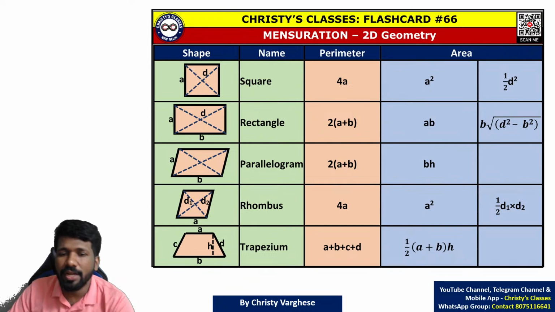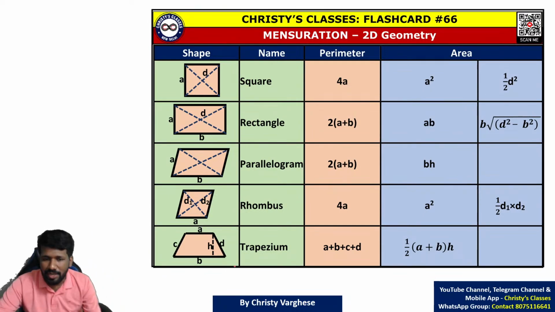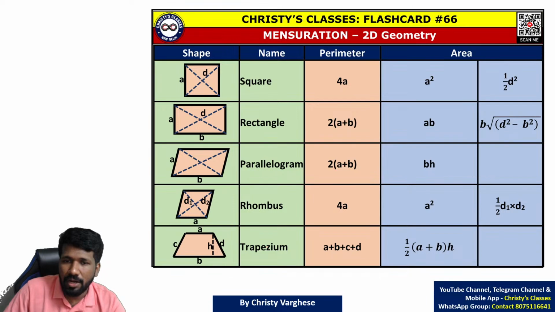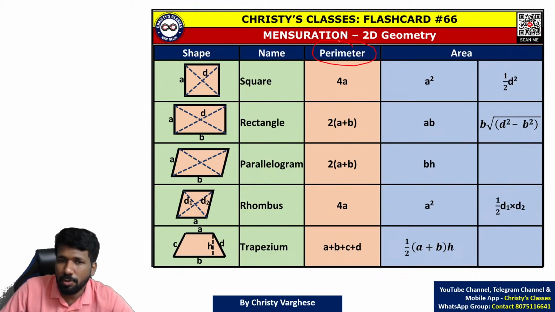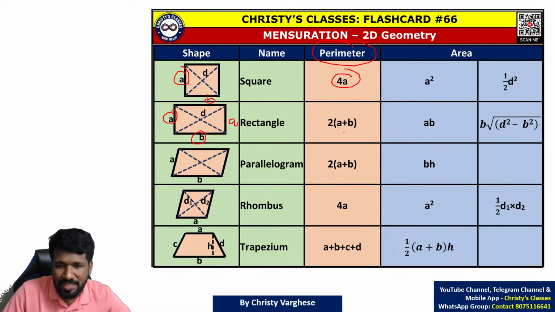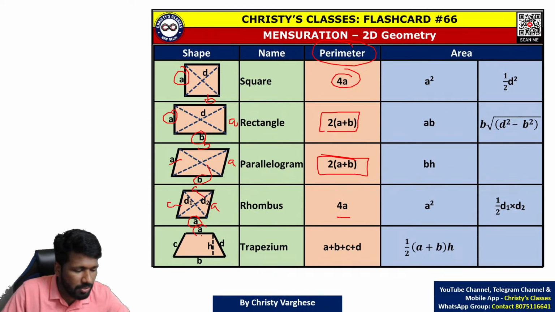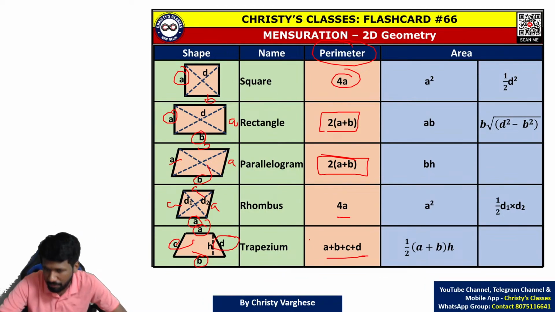Perimeter. So square, rectangle, parallelogram, rhombus, trapezium, these quadrilaterals, what are their perimeters? We are first discussing perimeter. Square, all sides are A, so A plus A plus A plus A, 4A. Rectangle, if this side is A and this side is B, then the opposite sides are A and B. So A plus A plus B plus B, that is 2 times A plus B. Parallelogram is also the same. If this is A, this is also A. If this is B, this is also B. So that is 2 times A plus B. Rhombus, all sides are equal, so 4A. For a trapezium, all sides are unequal: A, B, C, D. A plus B plus C plus D is what you do to find the perimeter.